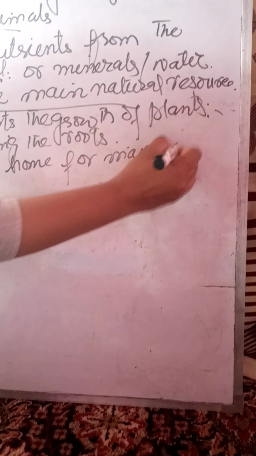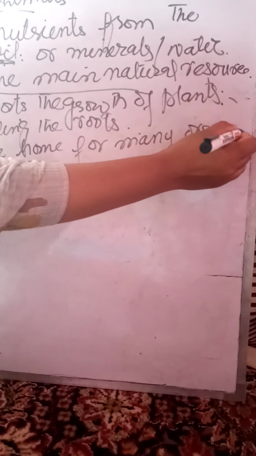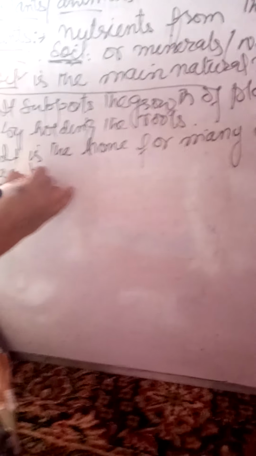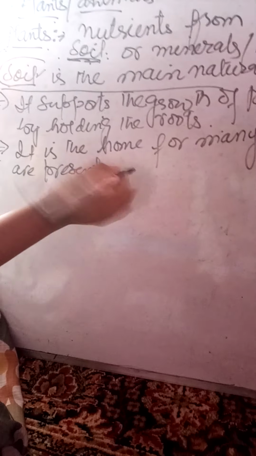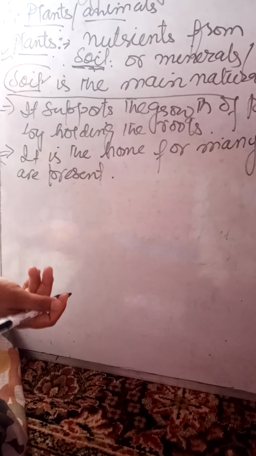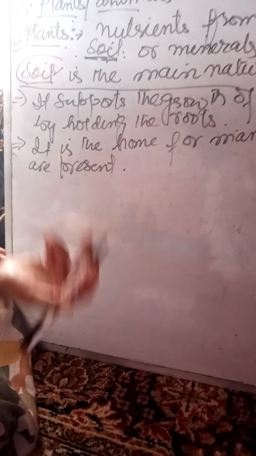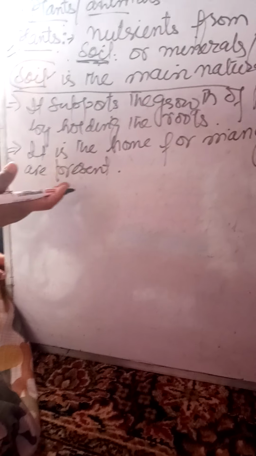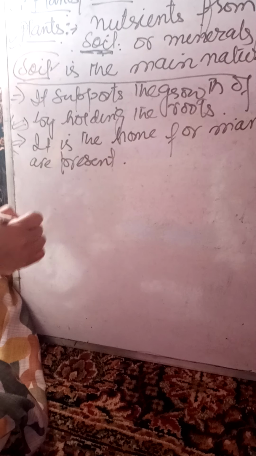The third thing which we will discuss is that it is the home for many organisms. Many living things are present in soil, and soil acts as a home for them, such as some insects, such as ants, and earthworms, which are present in the soil. The soil acts as their home.